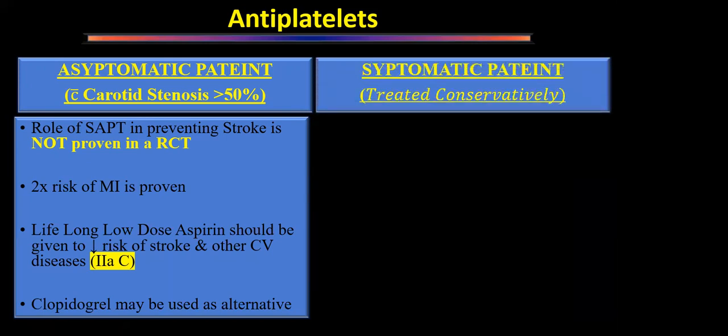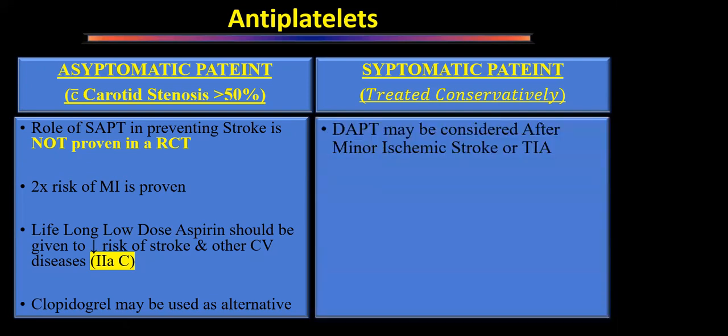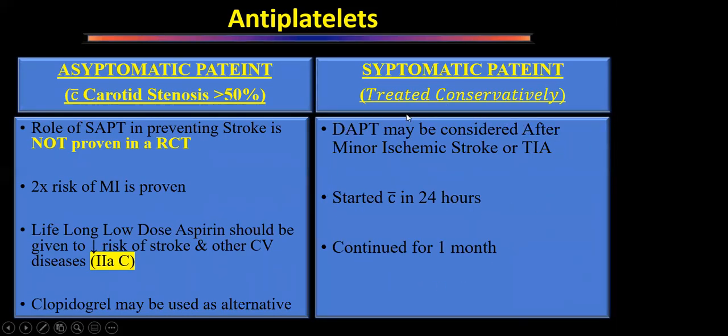Any patient who is symptomatic and where we have not done any intervention, we are just monitoring those patients with serial ultrasound, that patient also, dual antiplatelet therapy may be considered if they have a minor stroke or ischemic event. So if they have this, that may be considered. This is not a class 1 recommendation, but a class 2 recommendation. And it should be started within 24 hours and continued for 1 month. So immediately after a stroke, dual antiplatelet therapy is given. It should be started within 24 hours and it should be continued for 1 month.